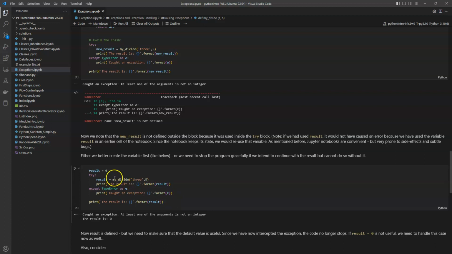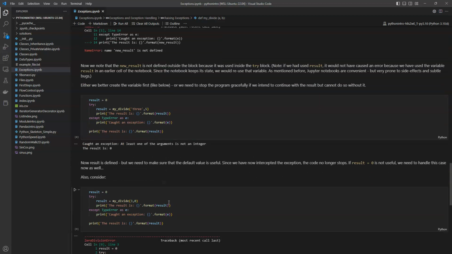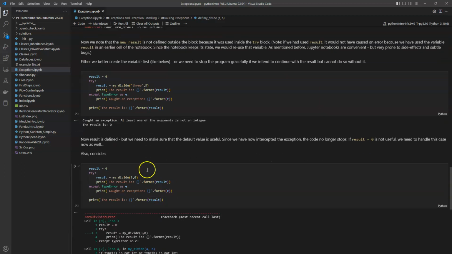Maybe this is not what we want, but then we would have to define a different way, or we could write that here the division didn't work and we need to handle the exception a different way, but you get the idea. Right? We need, for example, to make sure that the default value is useful. We could also do the following.